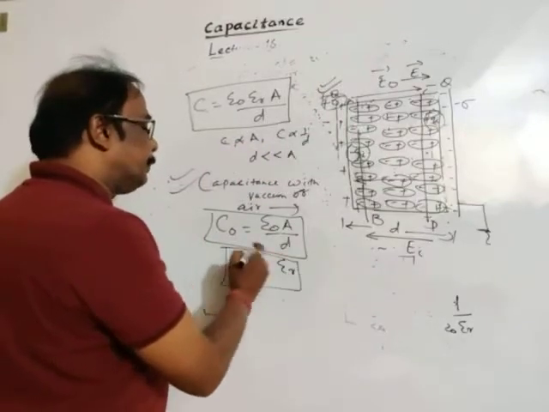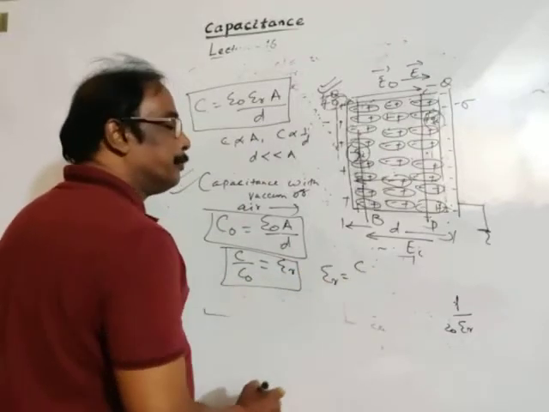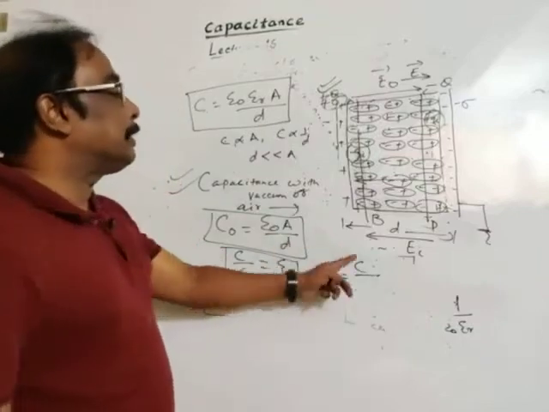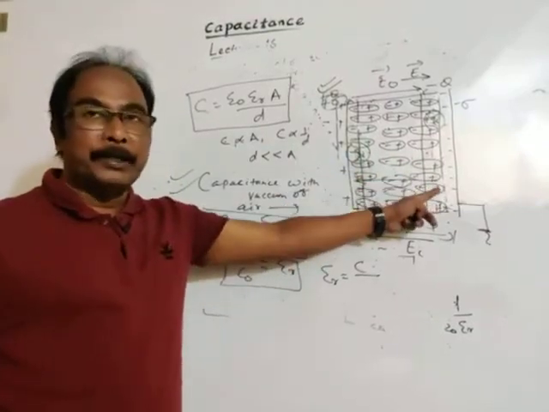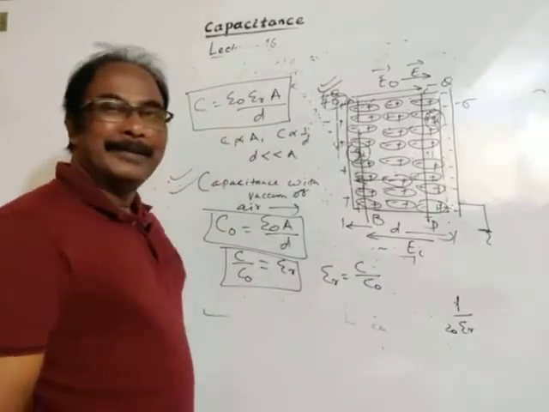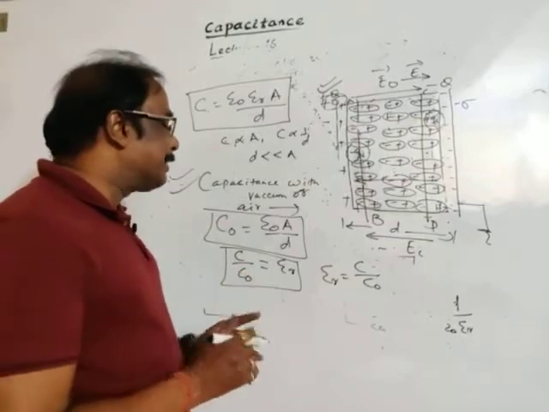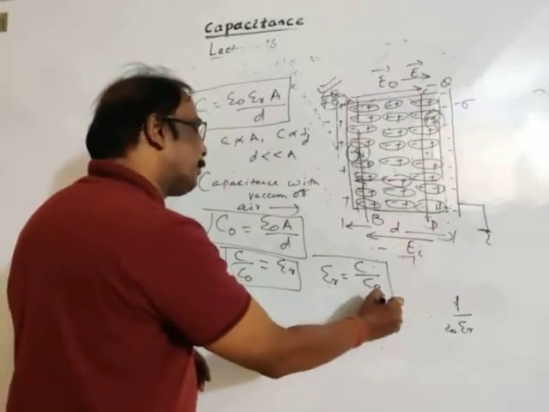So dielectric constant is defined as the ratio of capacitance of a parallel plate capacitor with dielectric to that in vacuum. Of course, area and separation between the plates are the same. Okay, this is our formula.